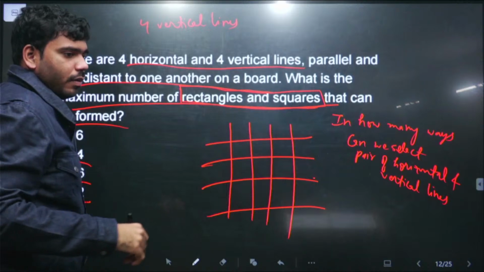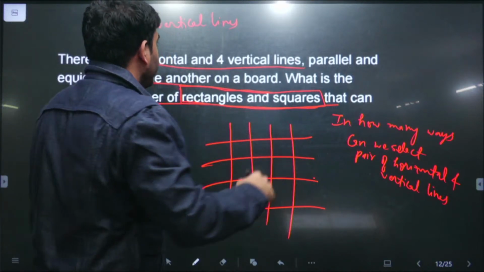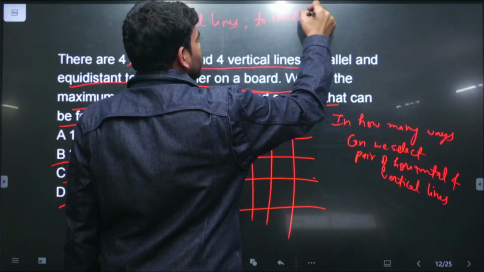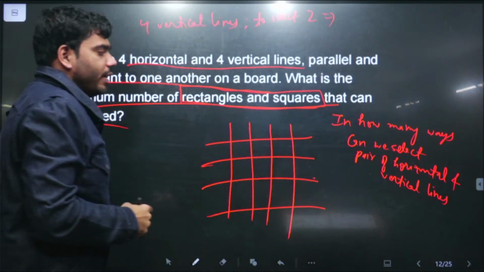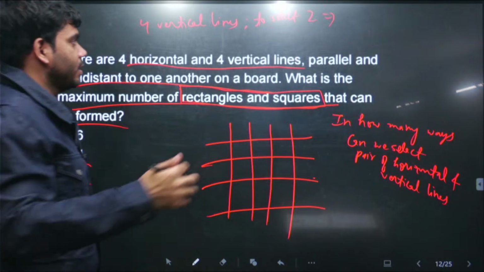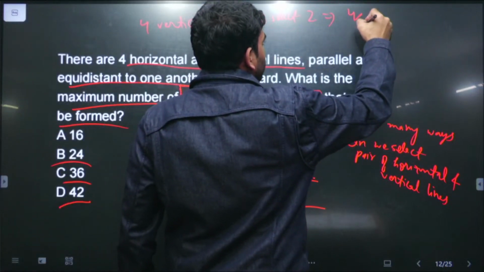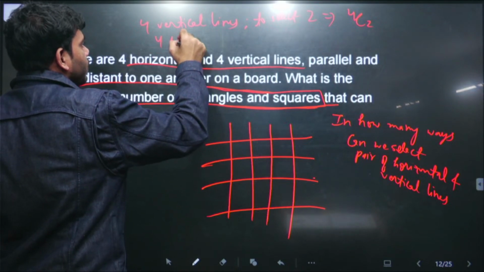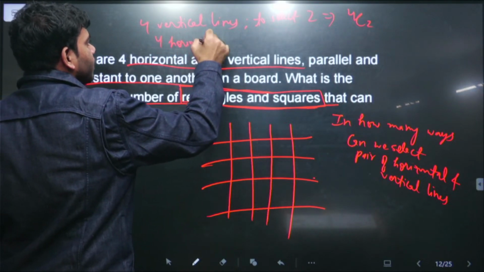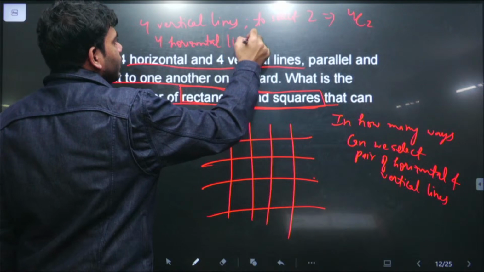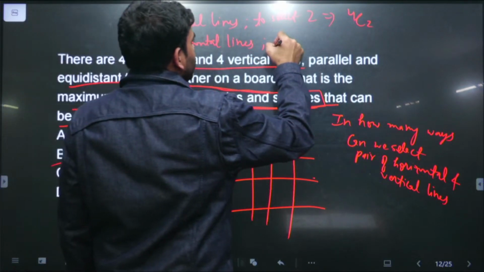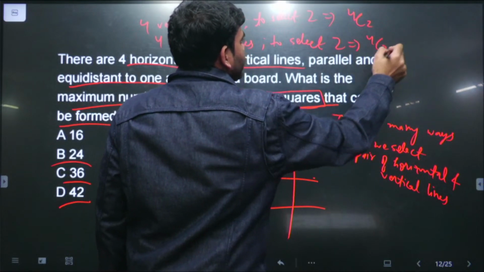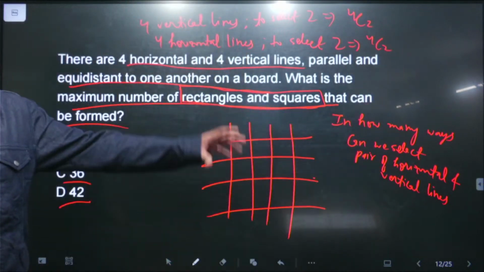We have 4 vertical lines and from them we have to select a pair. It means to select 2. So the total number of ways of selecting 2 lines out of 4 lines is 4C2. And we have 4 horizontal lines and we need to select 2. So similarly 4C2, we have 4 horizontal lines and out of 4 we have to select 2.